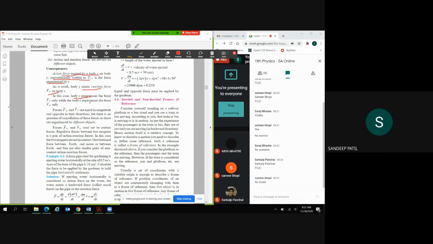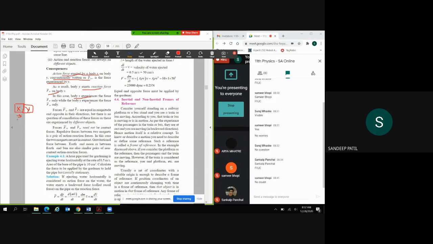Okay, so let's put this into figures or some objects so that we understand what is happening. See, this is body X and it exerts a force on body Y. This is body Y. So what is happening here?